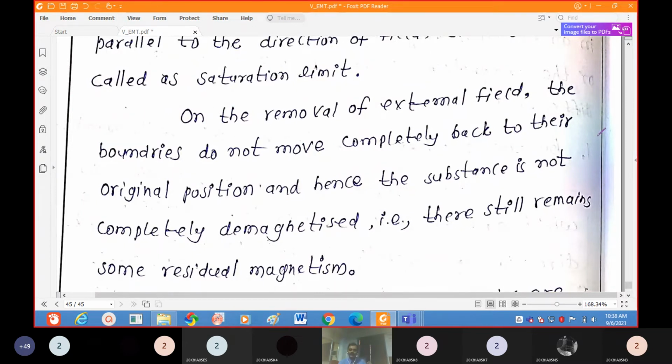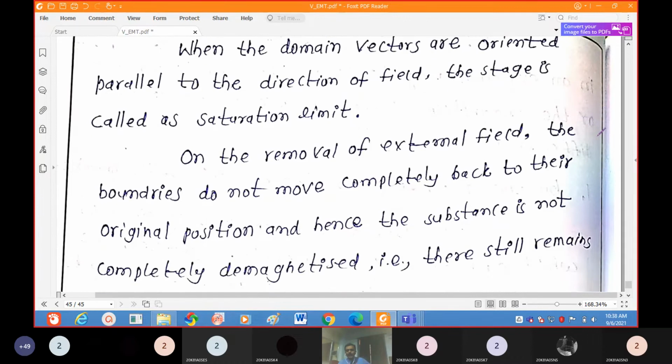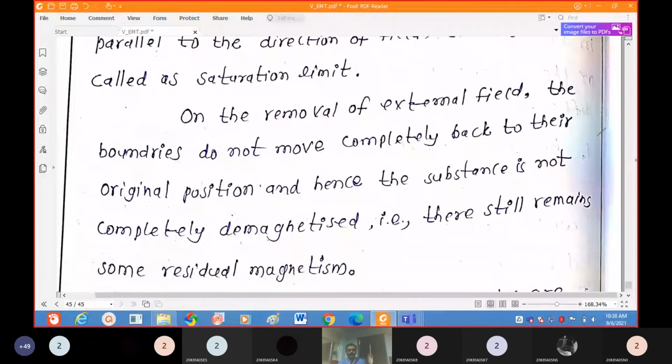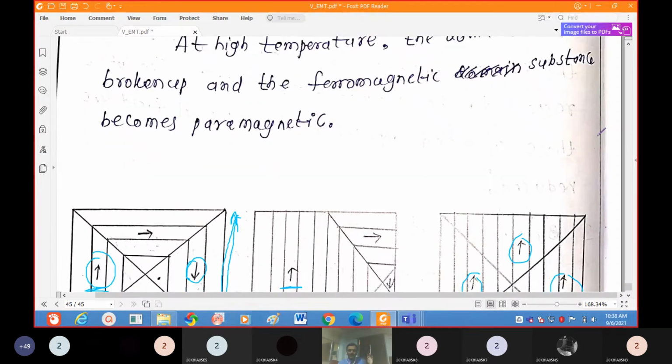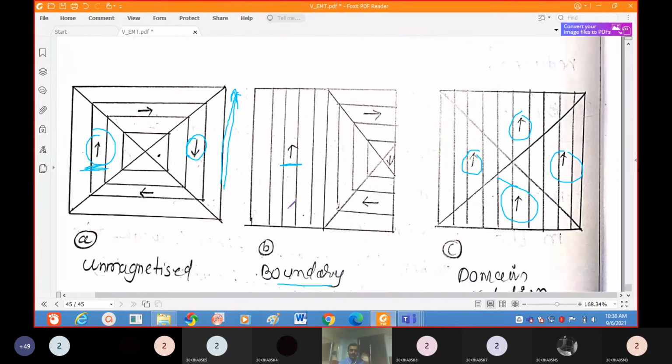Now coming to after removing the external field, there is still a certain magnetic field inside the material. If you remove the magnetic field, what happens? These boundaries, if you take this boundary, do not change. The boundaries do not suddenly vary.